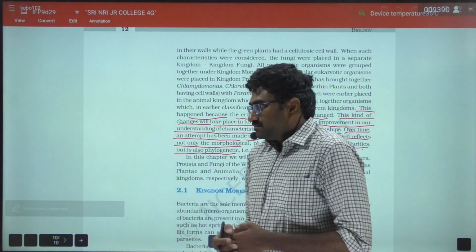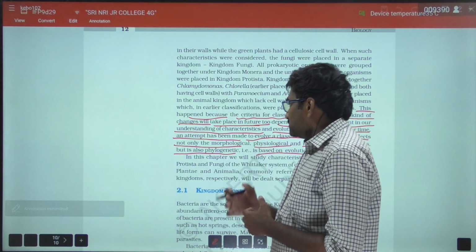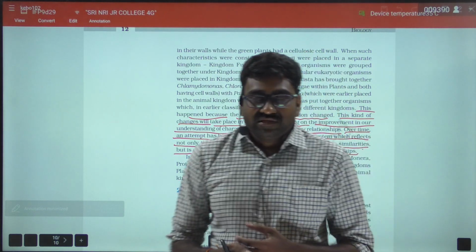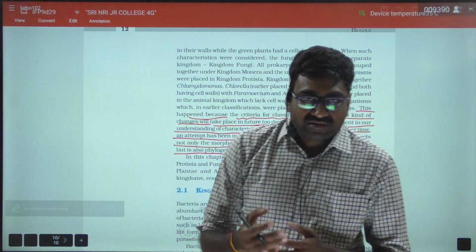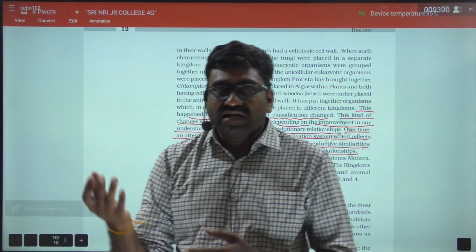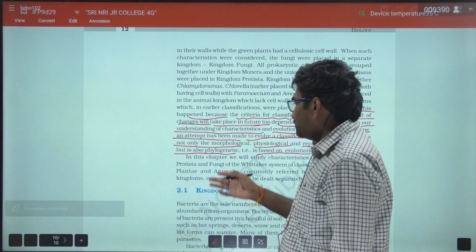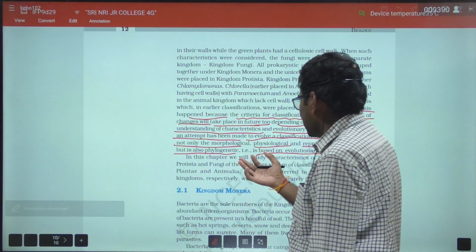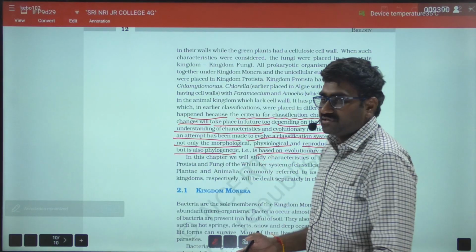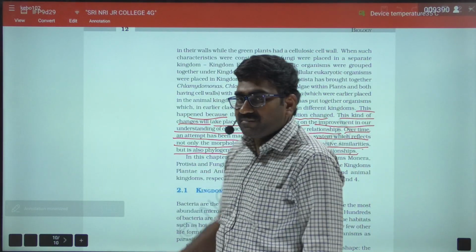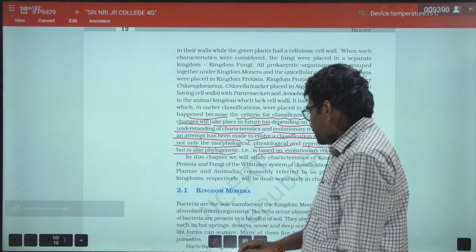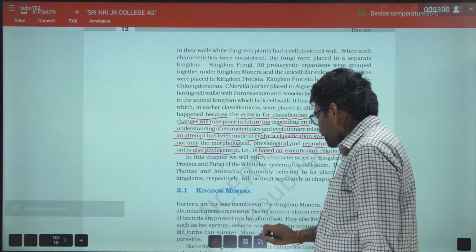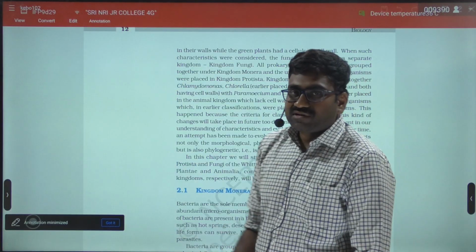So one organism that looks like an animal to one scientist may look like a plant to another scientist. That is mainly due to the phylogenetic, or evolutionary relationships basis, and this understanding may change in future too. Okay, right. So now let us discuss the 5 kingdom classification.